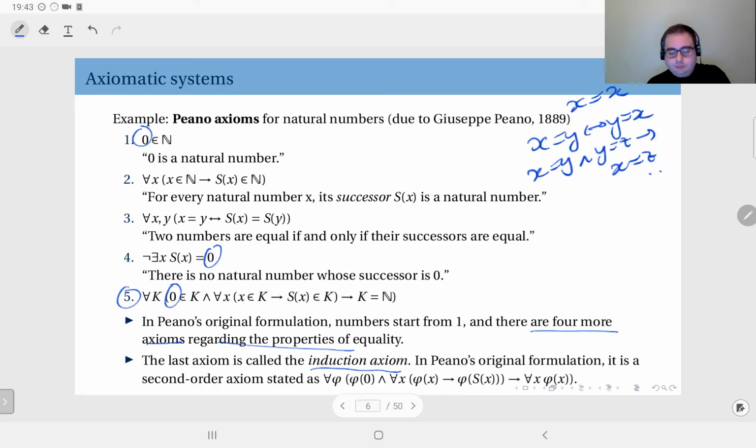And in Peano's original formulation, it's a second order axiom. So what do we mean by second order? Previously, I had said that there are higher order logics that we do not study in this course. So essentially, this is a proposition in second order logic. In propositional logic, we do not have quantifiers. In first order logic, we have quantifiers that quantify variables. And in second order logic, we have quantifiers that quantify properties or predicate functions.